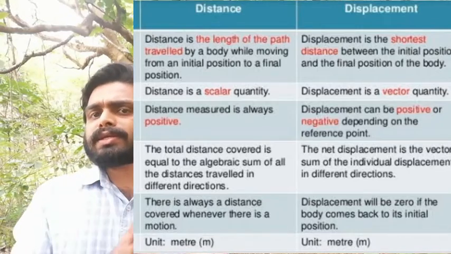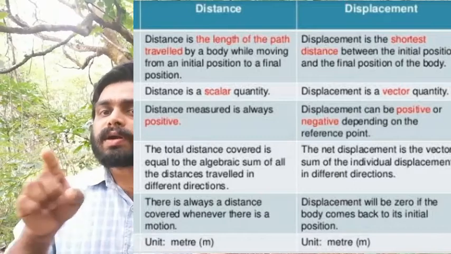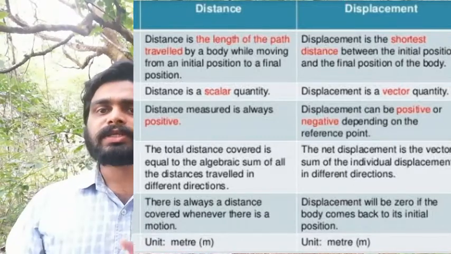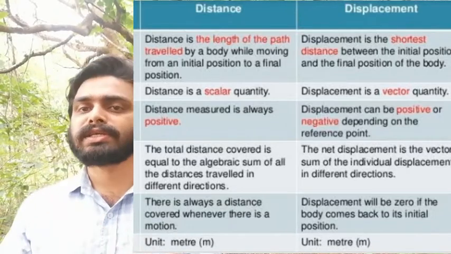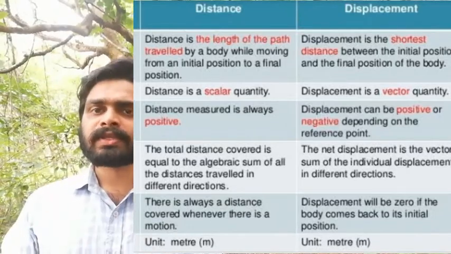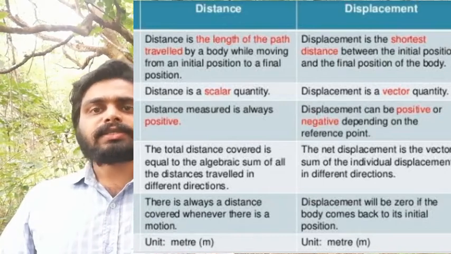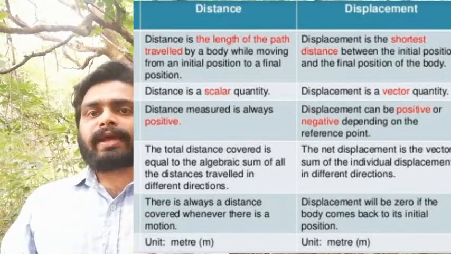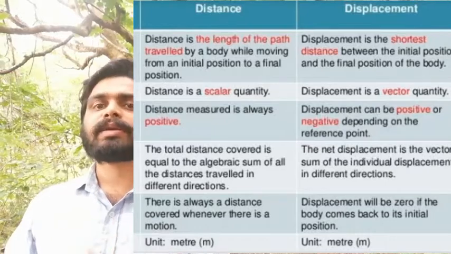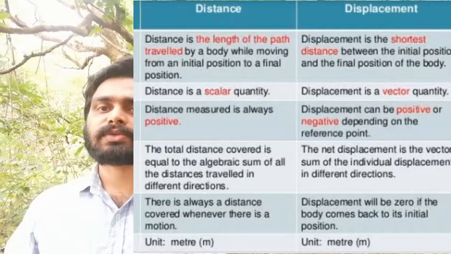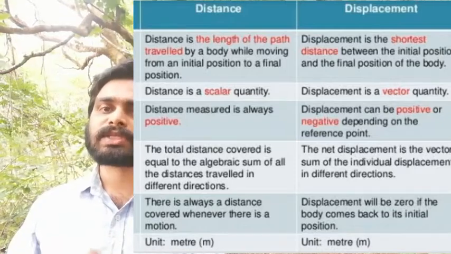Then another difference we can consider is the definition itself. Path length or distance means we have to measure the total length of the path covered by that object, but displacement means we only consider the shortest distance between the initial and final position. Distance is always positive, but displacement may be positive, negative, or zero. If the initial and final positions are the same, then its magnitude becomes zero.